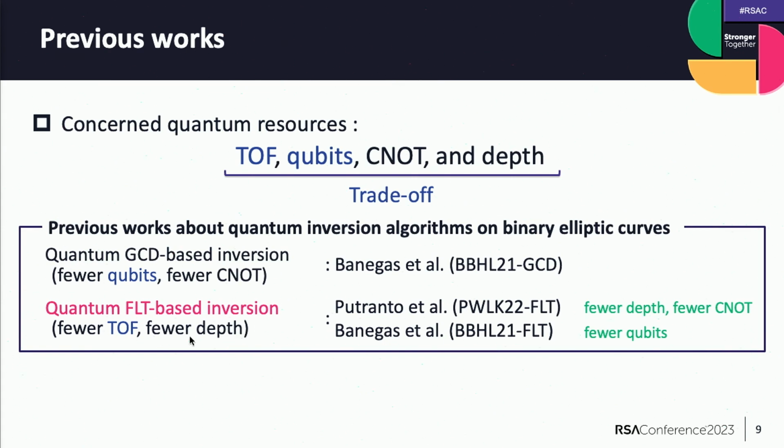Then, quantum FRT-based inversion was proposed by Putranto et al. and Banegas et al., and it achieves fewer Toffoli gates and fewer depths. We call these PWK-FRT and BBHL-FRT respectively. In particular, PWK-FRT achieves fewer depths and fewer CNOT gates compared to BBHL-FRT, and BBHL-FRT achieves fewer qubits compared to PWK-FRT. Now, our study focuses on quantum FRT-based inversion.